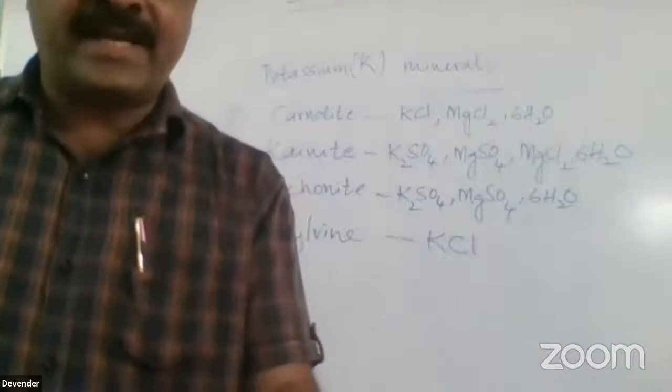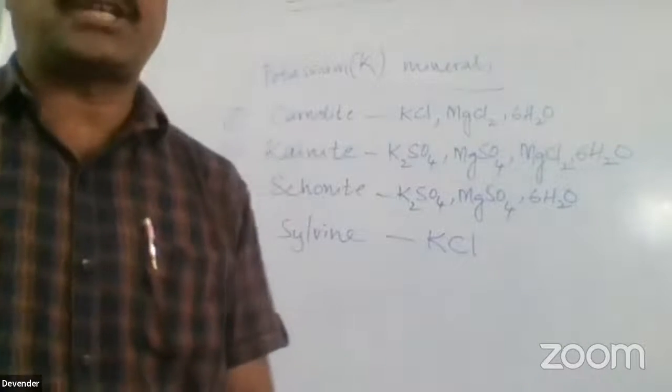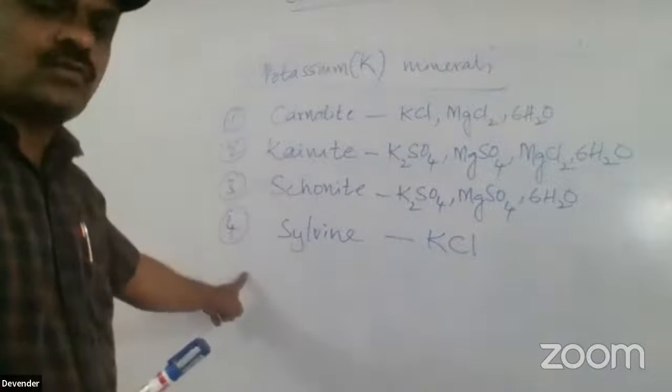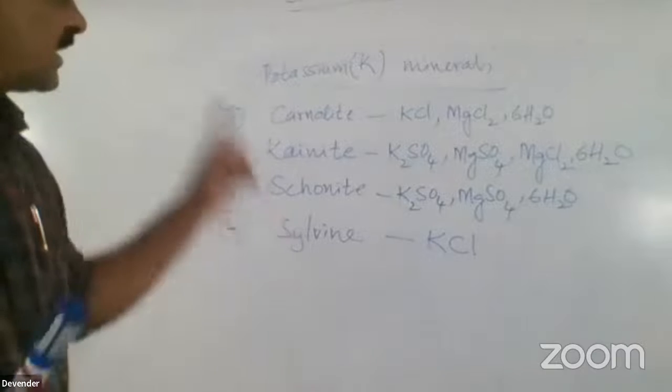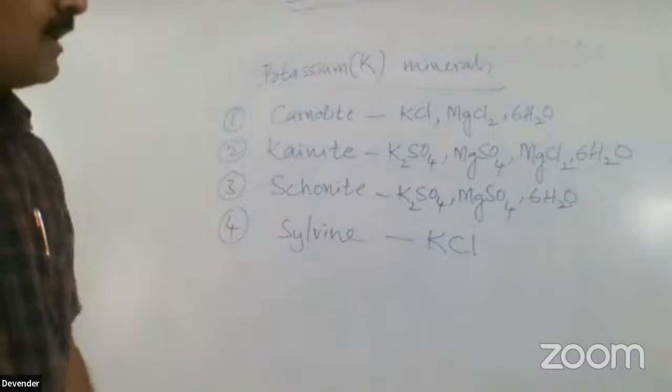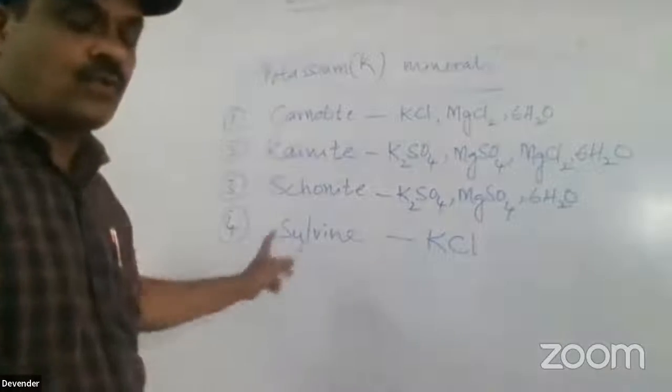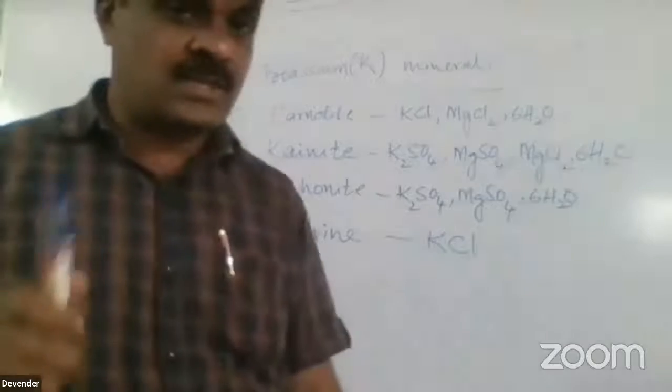The formula KCl is called Sylvine. It is an important mineral of potassium. So friends, of the four minerals, the first and the fourth are very, very important. Carnallite and Sylvine, when compared to kyanite and sconite, are very important from your examination point of view.